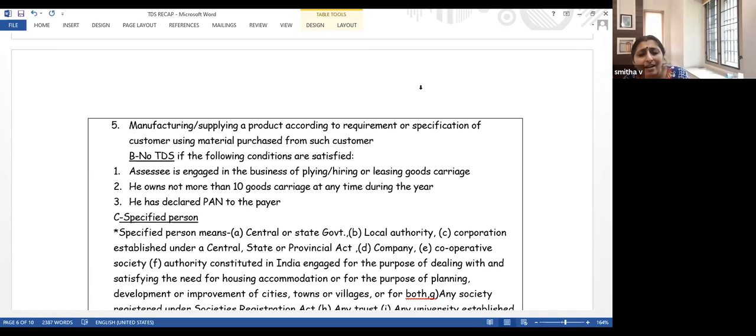I will explain all this. What if tax is deducted and it's actually not required? No problem. The other person can enjoy the credit. So manufacturing or supplying a product according to the requirement or specification of the customer using the material purchased from such customer. Now let me come to this question.